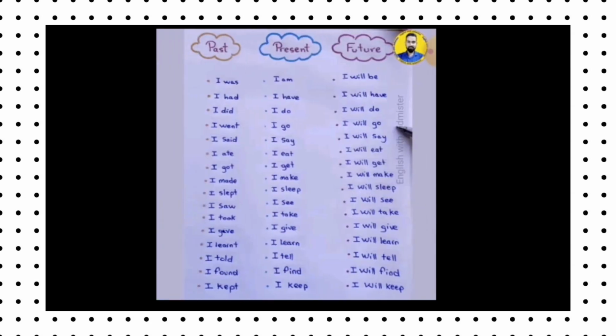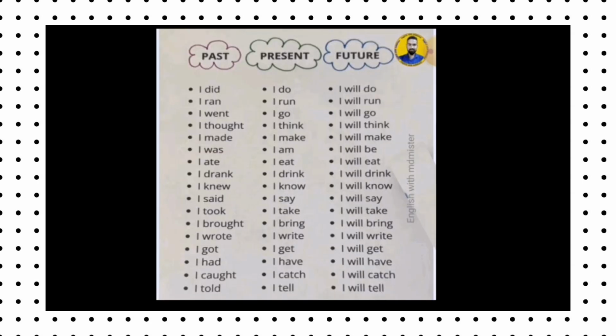And from this page you can get the most common verbs that we use in our daily events. As an example, in the past form of tense, "I was"; when we change it into the present form of tense, it becomes "I am". In the future form, "I will be". You can see the listed ones on this page, and the coming page is also the same as the previous page. This is just an example, and you can practice them.